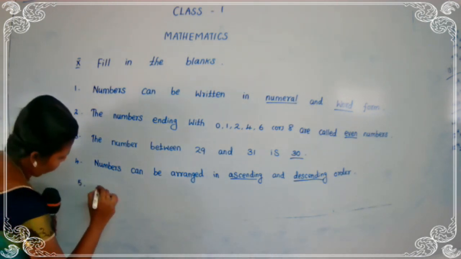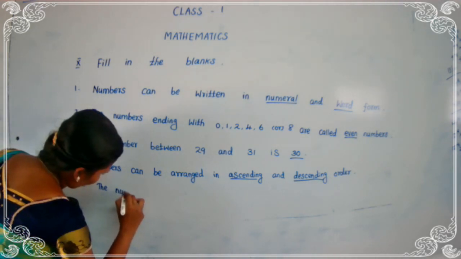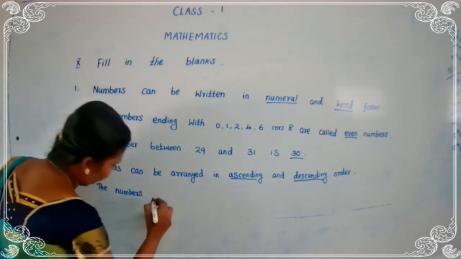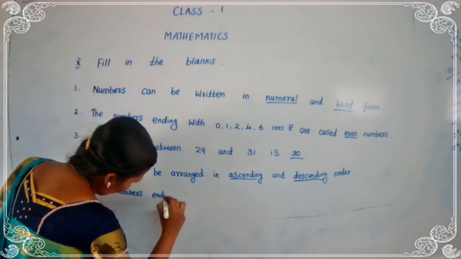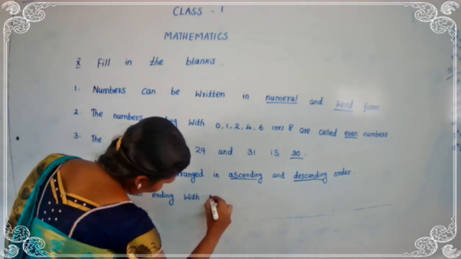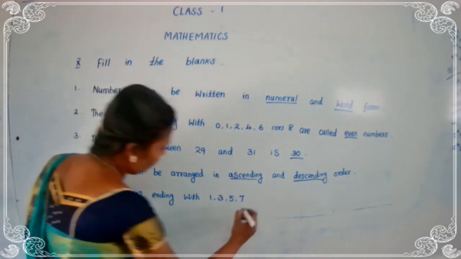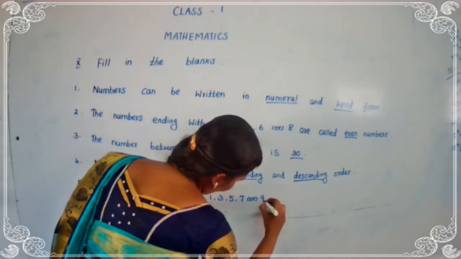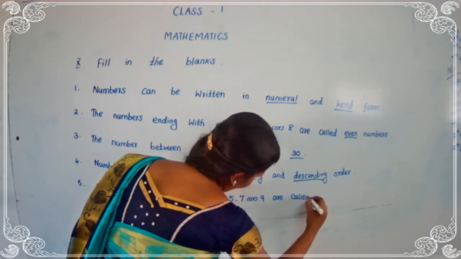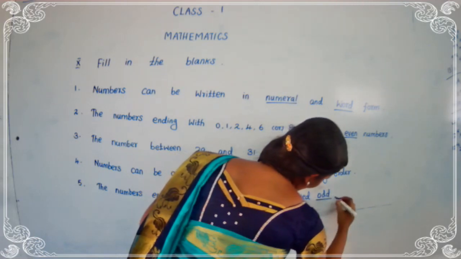Fifth one. The numbers ending with 1, 3, 5, 7 or 9 are called odd numbers.